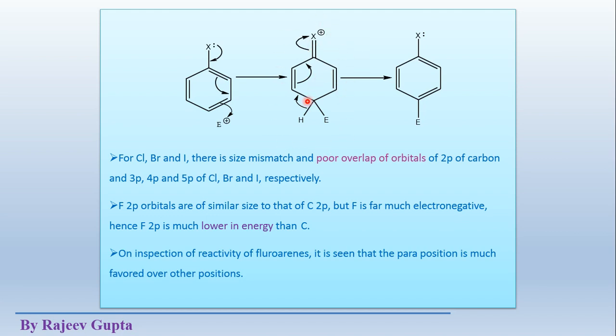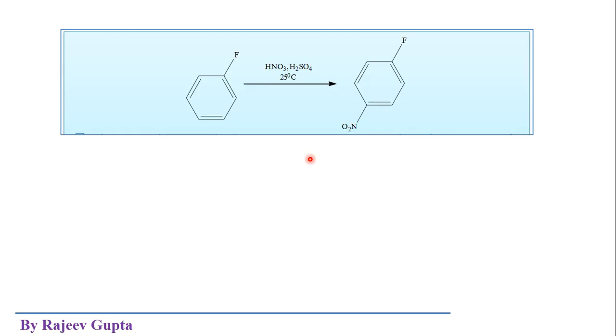This lone pair helps. So these are ortho-para directing but deactivators. This is the special case where fluorine is only para directing, because both ortho positions are very close to the carbon-fluorine portion.